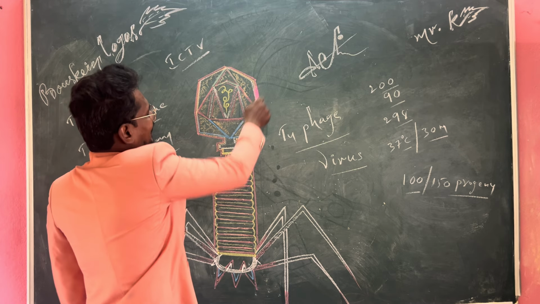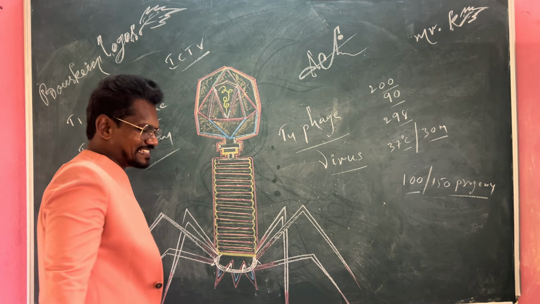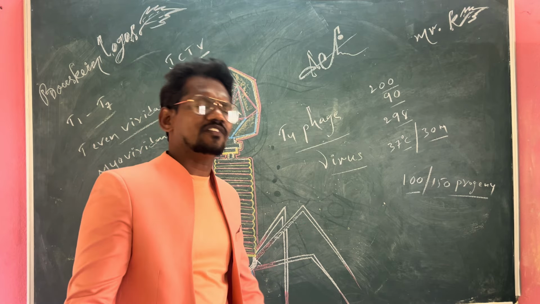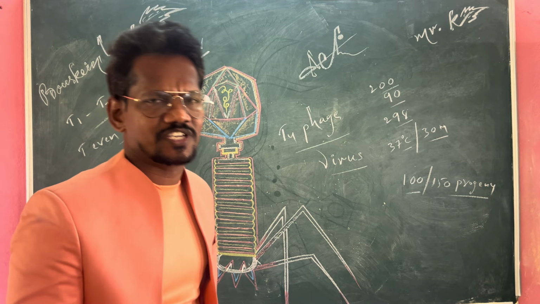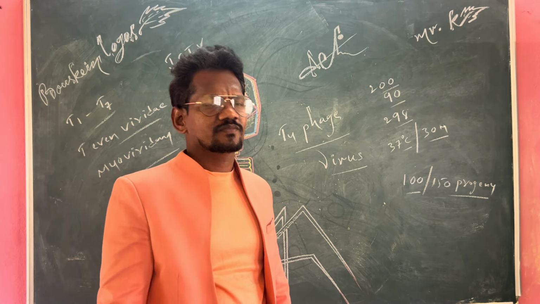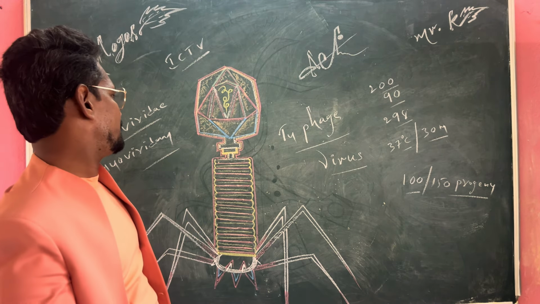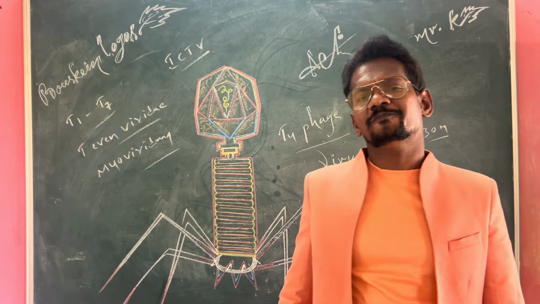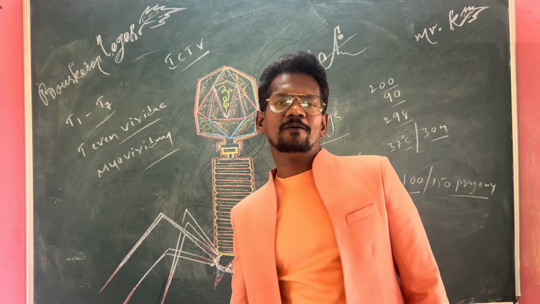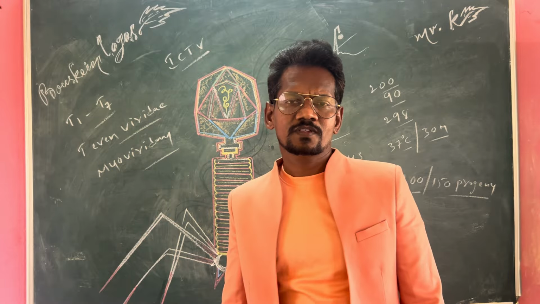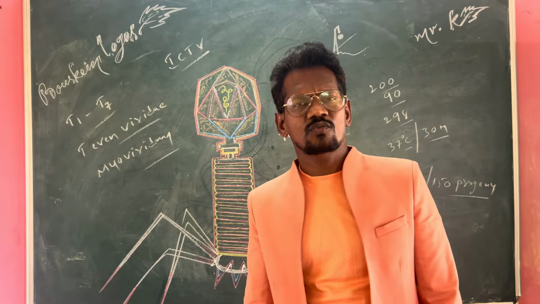First, coming to the head region. The head is polyhedral in structure. Different types of viruses have different types of shapes and structures. Rod shape we have. This is polyhedral shape. Peplomer shape we have. Spherical shape we have. Helical shape we have. These are the different shapes of viruses.